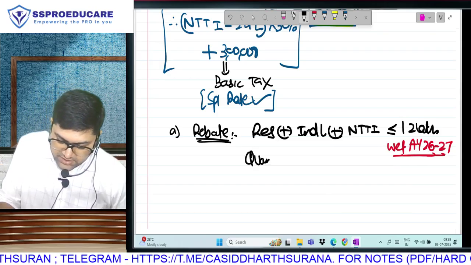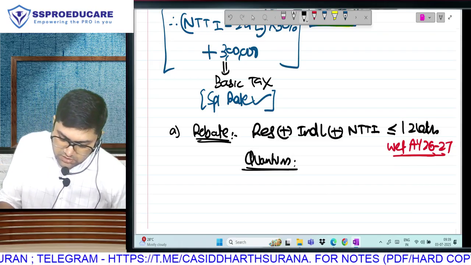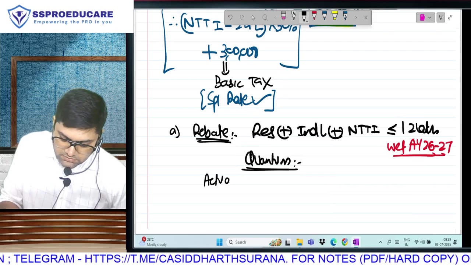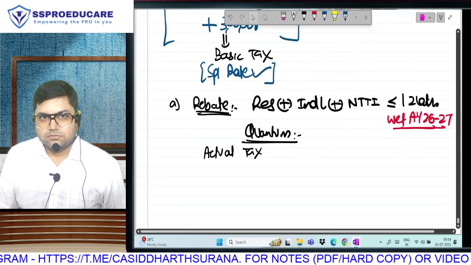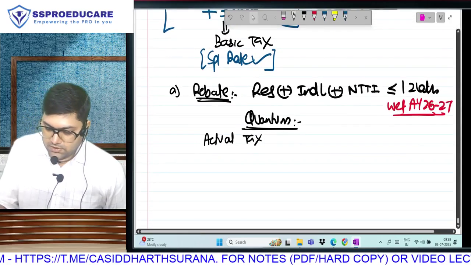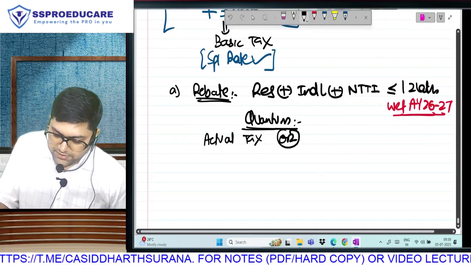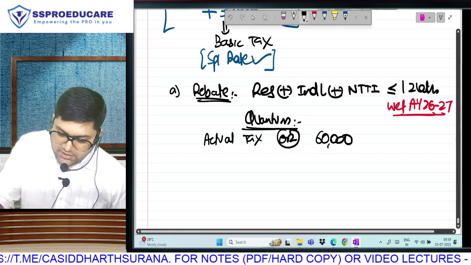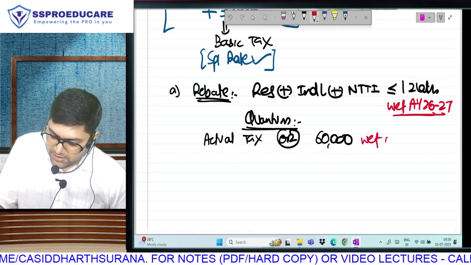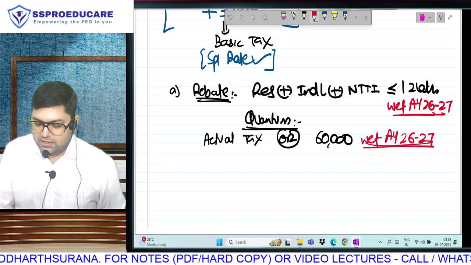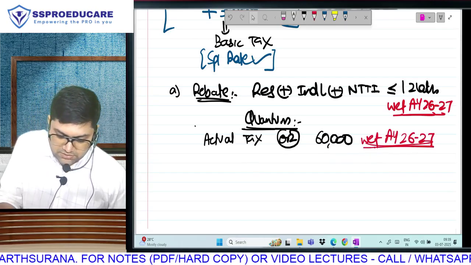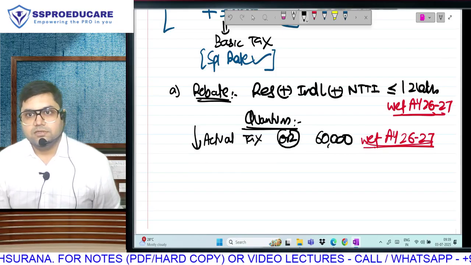And once you fulfill the condition, what is going to be the quantum of your rebate? Actual tax or 60,000, again an amendment with effect from assessment year 26-27: actual tax or 60,000, whichever is lower.